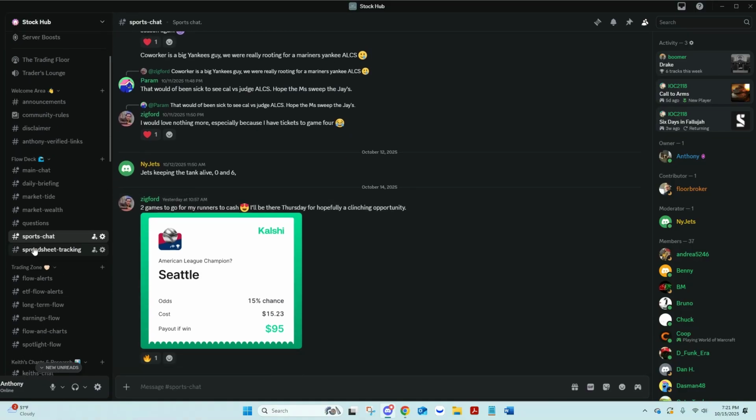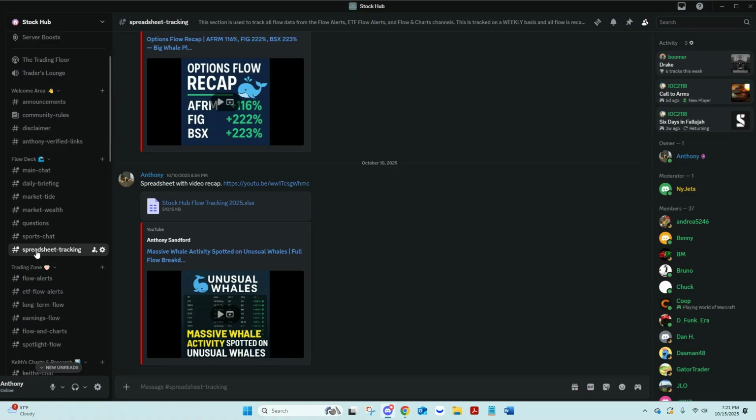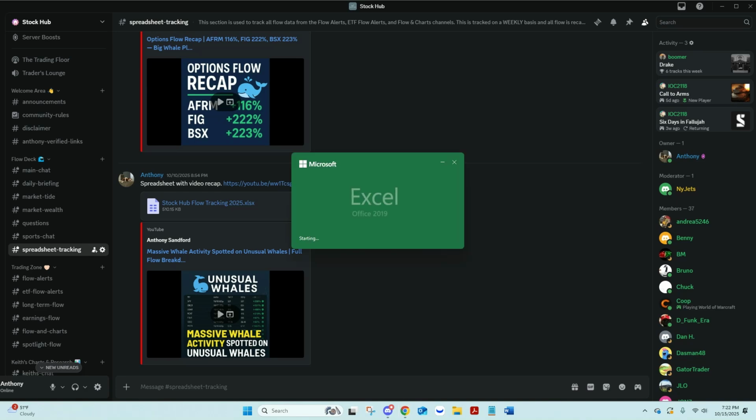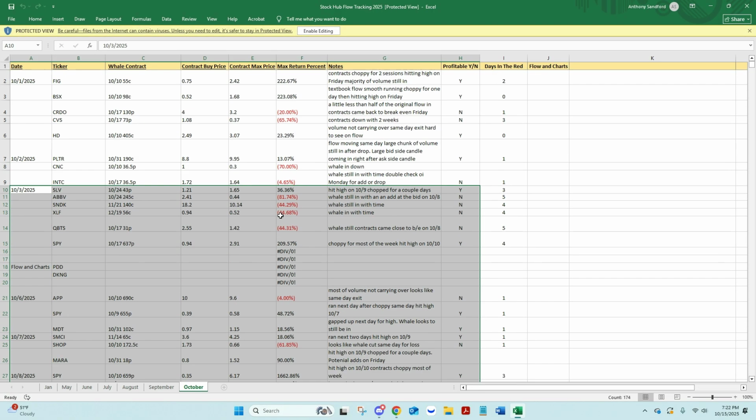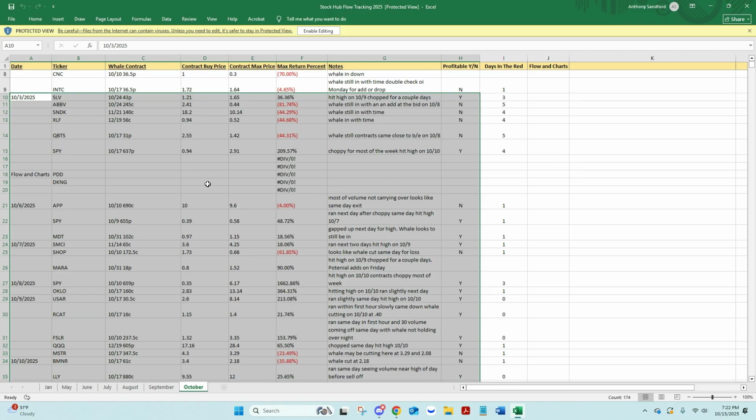It's simple there. Spreadsheet tracking. Again, my flow recaps that you see come out every Friday, Saturday. This is the spreadsheet here. If you haven't seen the spreadsheet, I will show everybody. This is what it looks like here, if Excel wants to open. So again, I just put all the flow in here. There's certain channels that are tracked, and I will touch on that in the next section.